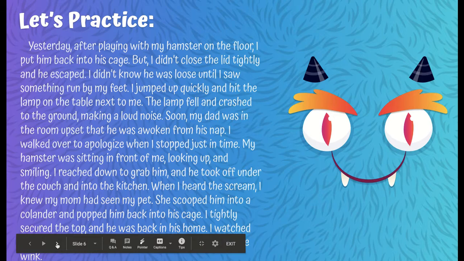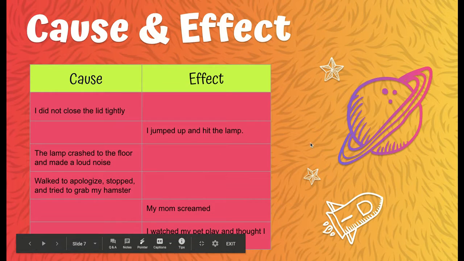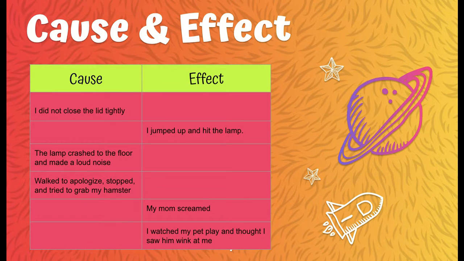So let's look at this cause and effect table. The cause: I did not close the lid tightly. What was the effect? Because he didn't close the lid tightly, the hamster escaped. The effect: I jumped up and hit the lamp. What caused him to jump up and hit the lamp? The hamster ran by him and startled him.